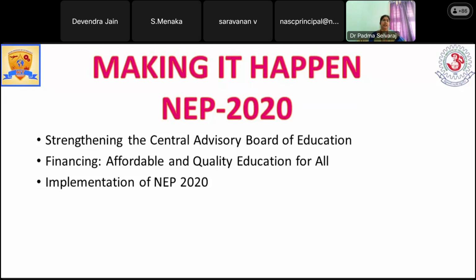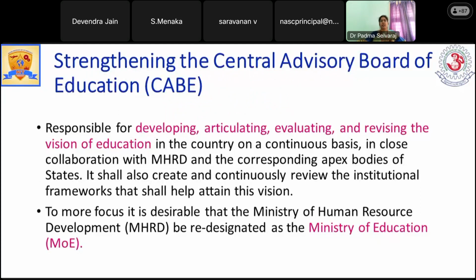Initially the advisory board must be strong, because the execution is going on based on their advice only. The next thing is financing. For good quality requirements, we must be ready to spend more, in the sense of the government, because they are very specific about free education. And then finally, the implementation will happen. So how do we strengthen this Central Advisory Board of Education?